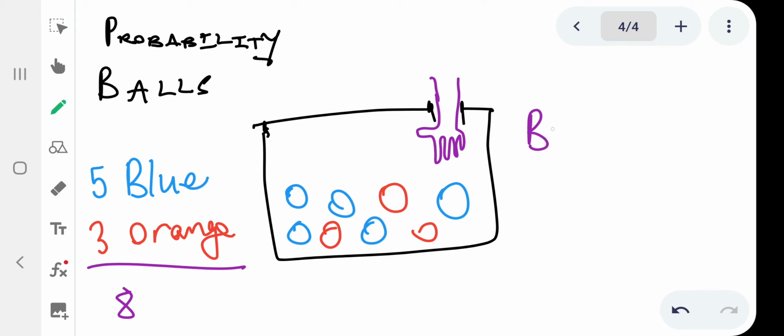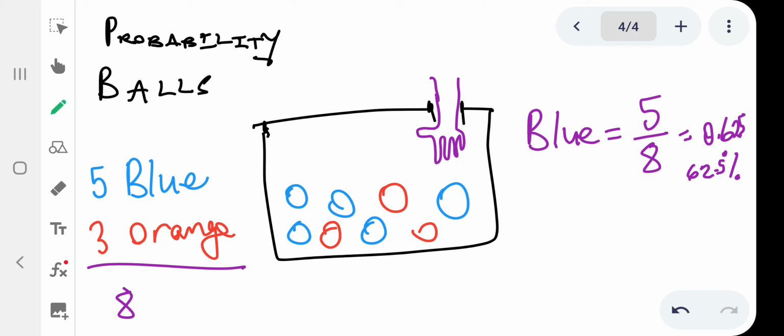So now check la, in total sinamabhola ayi-8, and what are the chances of this person getting a blue ball? So the probability of getting a blue ball is equal to sinamabhola ayi-5 out of 8, right? So it means the probability of getting a blue ball is 5/8, which is 0.625, and in terms of percentage that is 62.5%. That is the probability of getting a blue ball if we uthatha ibhola randomly.